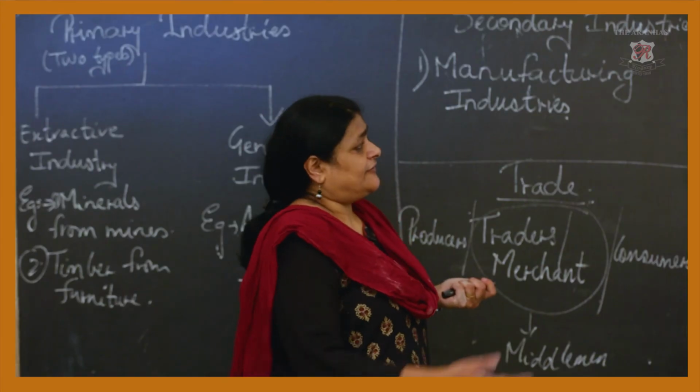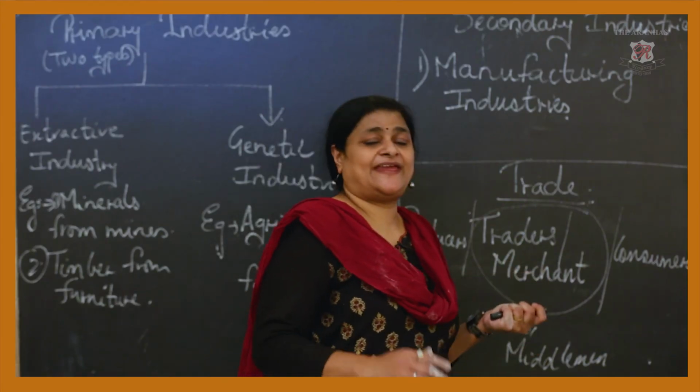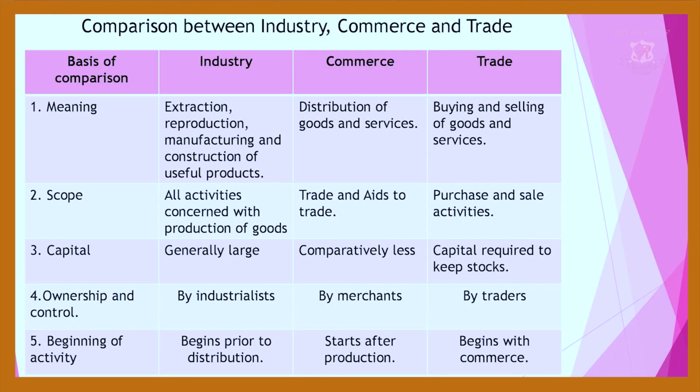Next, we have done the difference between trade, commerce, and industry. In industry, we have the extraction, reproduction, manufacturing, and construction of useful products. Commerce is the distribution of goods and services. Trade is the buying and selling of goods and services. As for scope, it is the production of goods in industry. Commerce is trade and aids to trade, or auxiliaries to trade. Under trade, it is purchase and sale activities. That is the scope.